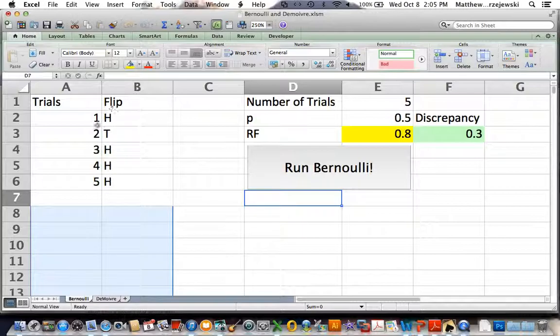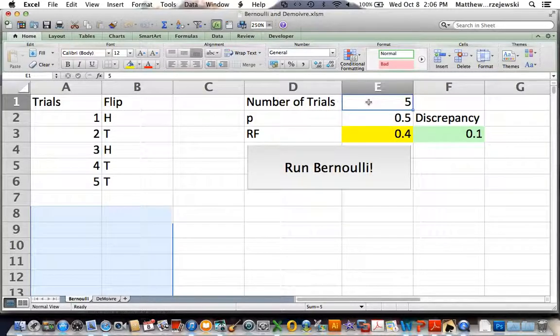You can see that the flips over here are changing each time that I run this. I'm getting a different outcome. But as you can see, 0.1, 0.3, 0.1, 0.3, 0.1, 0.1, 0.3. The discrepancy tends to be pretty large.